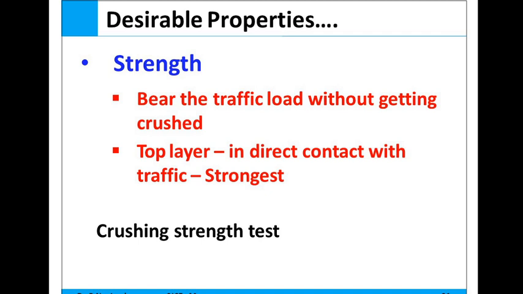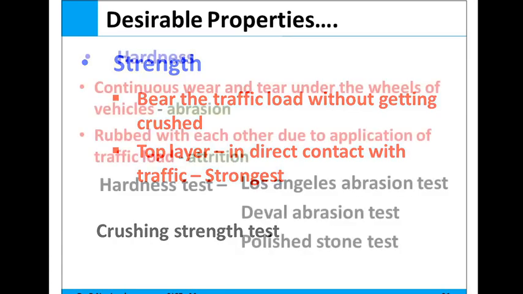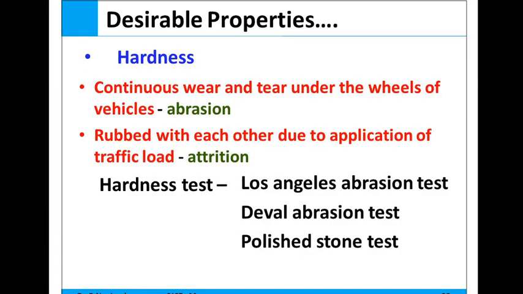The aggregate used for pavement construction should be strong and should not be crushed while bearing the traffic load. That is the crushing strength test, which we check for the aggregate to find out its strength. Next, the hardness of the aggregate.